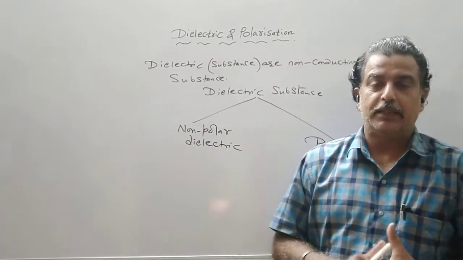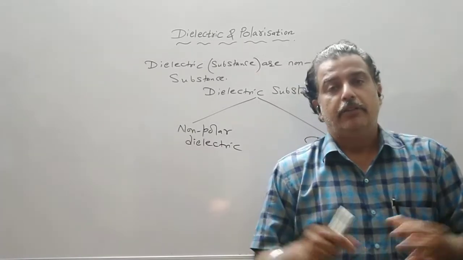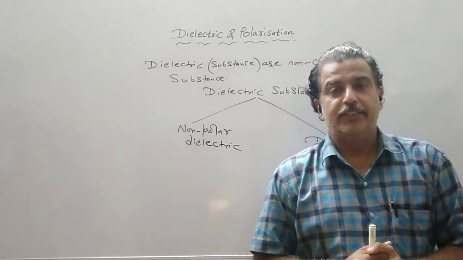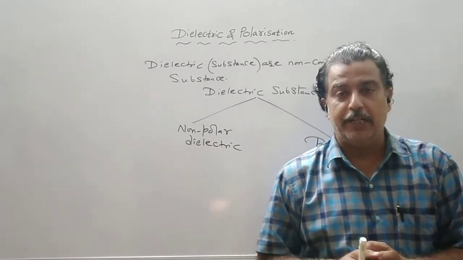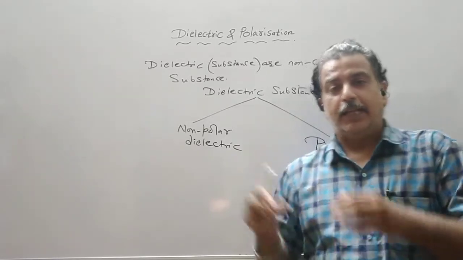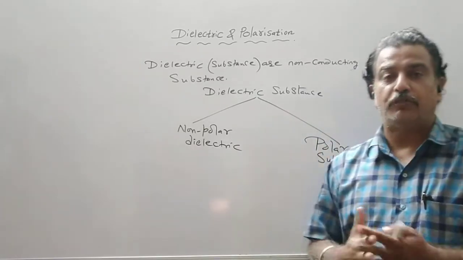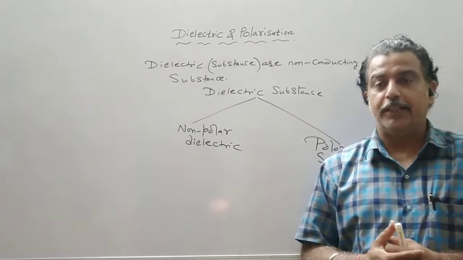Now you have to always remember about the conductor. In the presence of the field, the resultant field of a conductor is zero because the induced electric field opposes the external electric field, and in the absence of the field the electrons were in random motion, and in the presence of the field redistribution of the charges takes place. That was the behavior of a conductor.